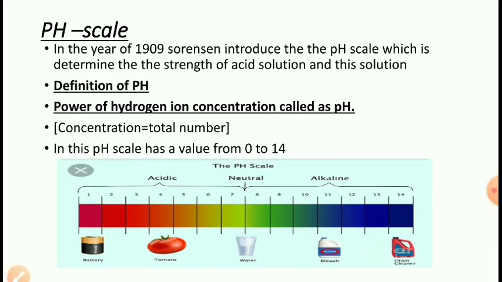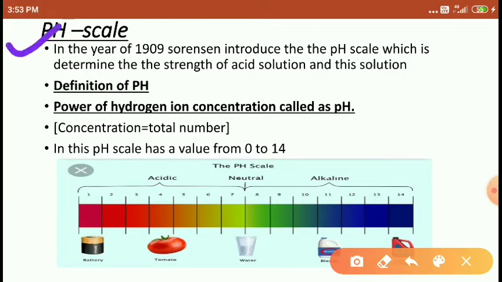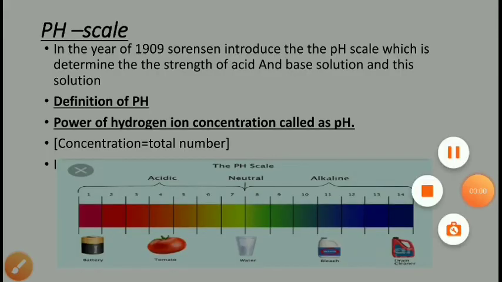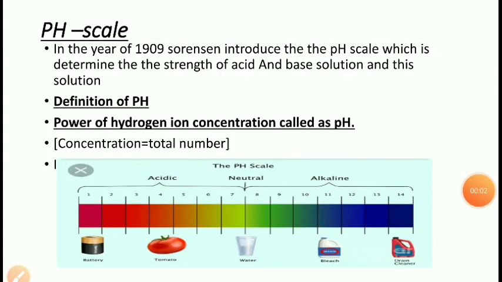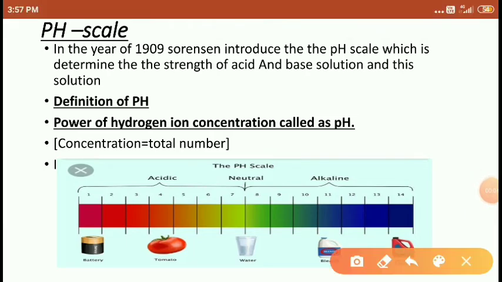So next is the pH scale, students. Whatever the strength of acid and base is, the strength of acid and base are measured with the help of the pH scale. So next is the pH scale. The strength of acid and strength of base are determined by the pH scale.